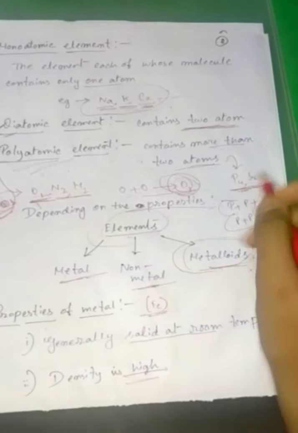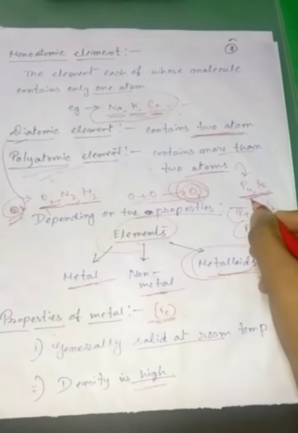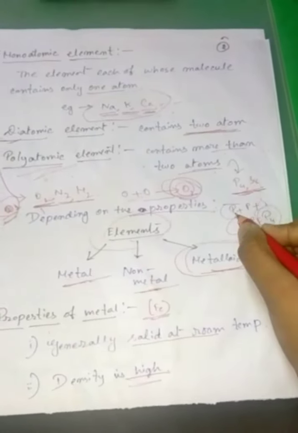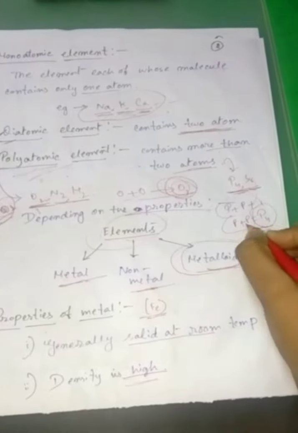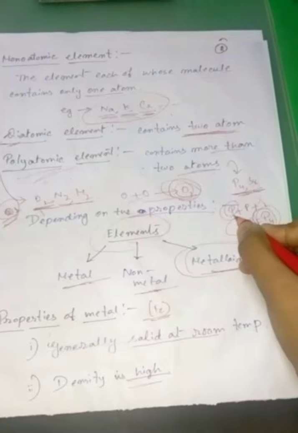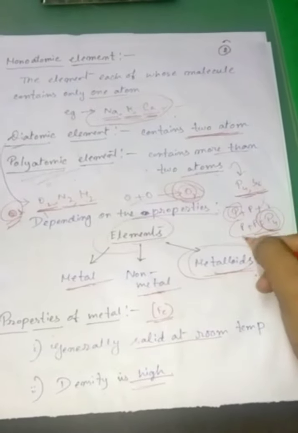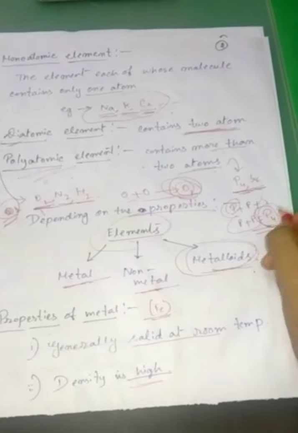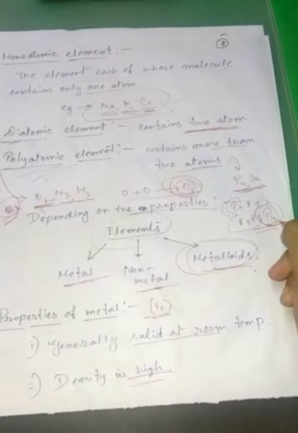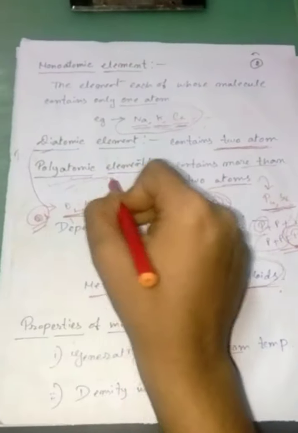Here is the example: P4 means 4 phosphorus atoms are combined chemically to form P4. Only P cannot exist as a monoatomic element. So 4 P atoms are combined together chemically to form a P4 molecule. For this reason P4 is considered as a polyatomic element.